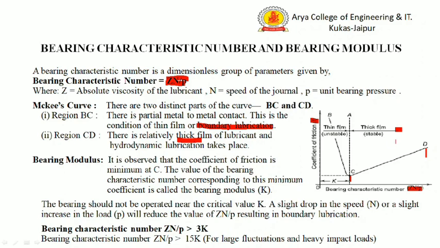It is observed in this curve that the coefficient of friction is minimum at the point C. At this point, the value of Zn by P is denoted by a parameter K. This is called the bearing modulus. So, bearing modulus K is the bearing characteristic number at the minimum value of the coefficient of friction.